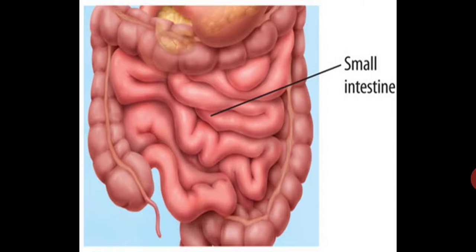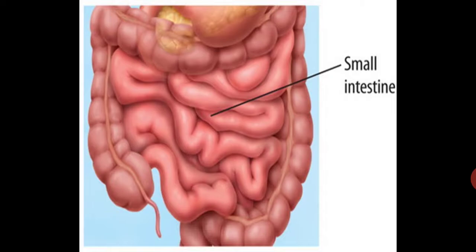The muscles in the small intestine mix food with more digestive juices. Some juices are secreted by the cells of the small intestine itself. Others come from the liver, which is the largest gland in the body, and the pancreas, which is located just below the stomach. The liver secretes bile juice, which is stored in the gallbladder.